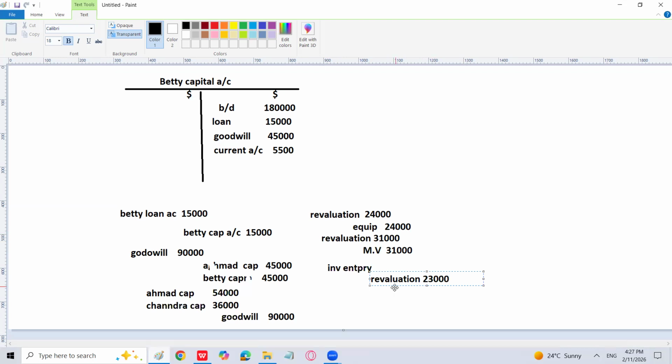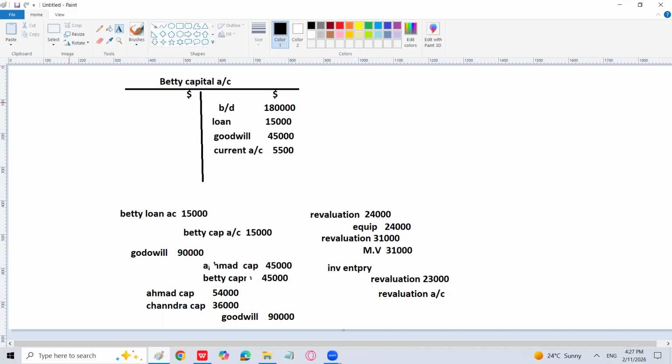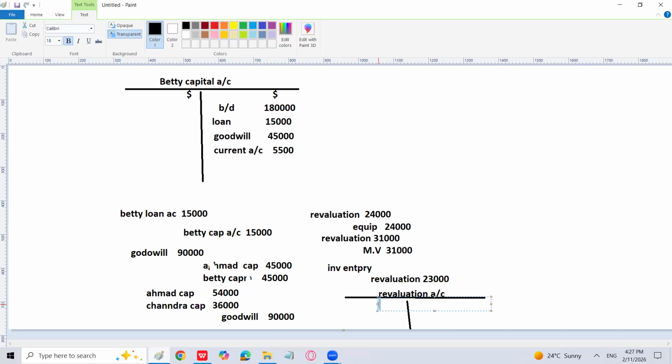Okay. Now I will prepare the revaluation account so that the profit will be transferred to the old partners with old ratio, which is equal actually. So let's see. In the first entry, revaluation account is debited with 24,000 as a loss because of the decrease in equipment. Then again, it is going to be debited with 31,000 because of a decrease in motor vehicle.